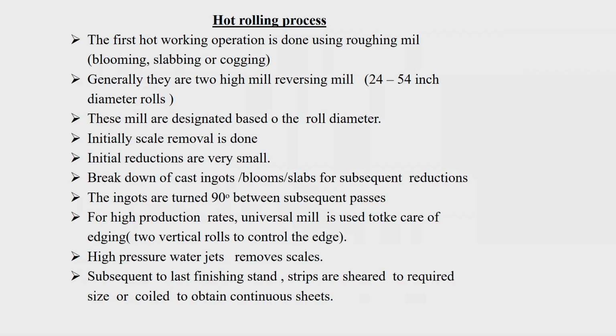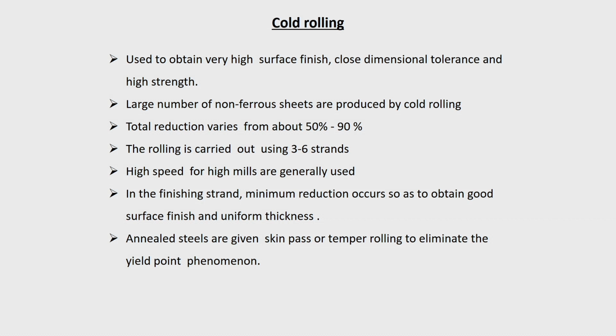Once it comes out, it is either sheared at some specific length, for which you have the facility, or if it is very thin, it is passed into the coiler where it gets coiled. These are the cases obtained in a continuous sheet by the rolling operation.